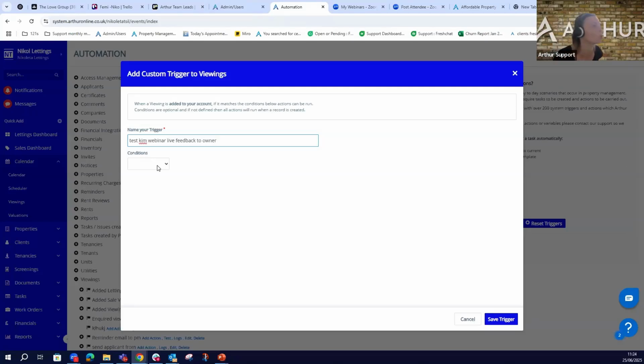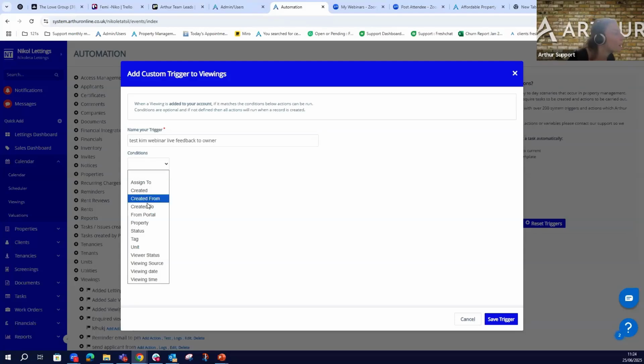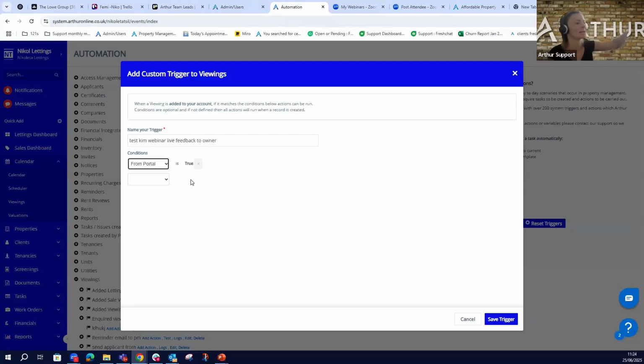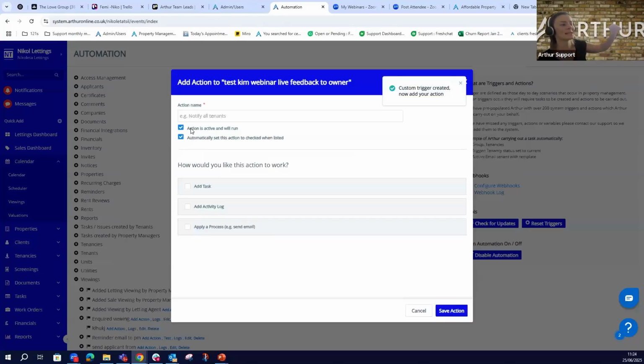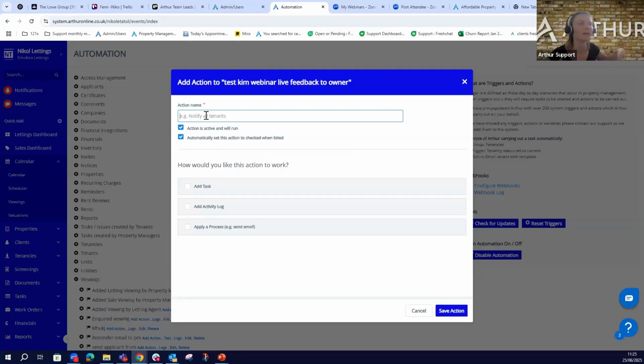You can change everything. So conditions: from portal is true. Yes, this is what we care about when the inquiry is coming through. Save the trigger. Always select both check boxes. Action name. It could in general be an update to the property manager, to the tenant, saying, thank you for your inquiry. A team member is going to be back to you soon.